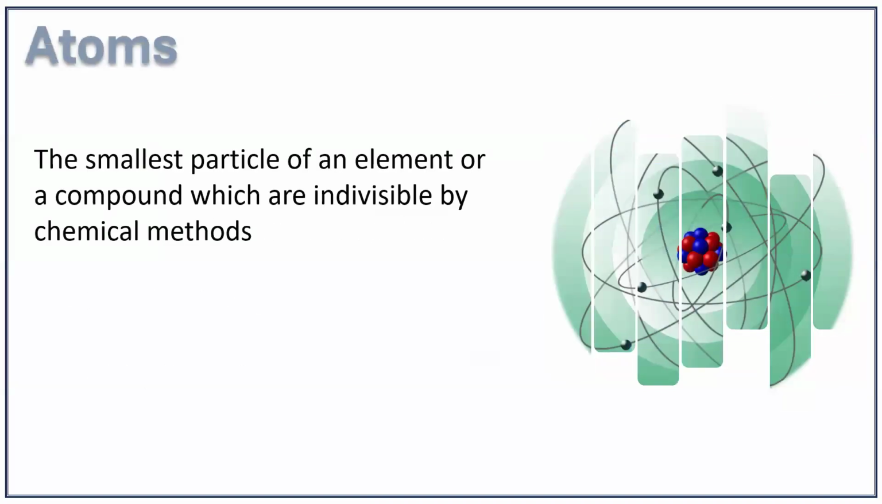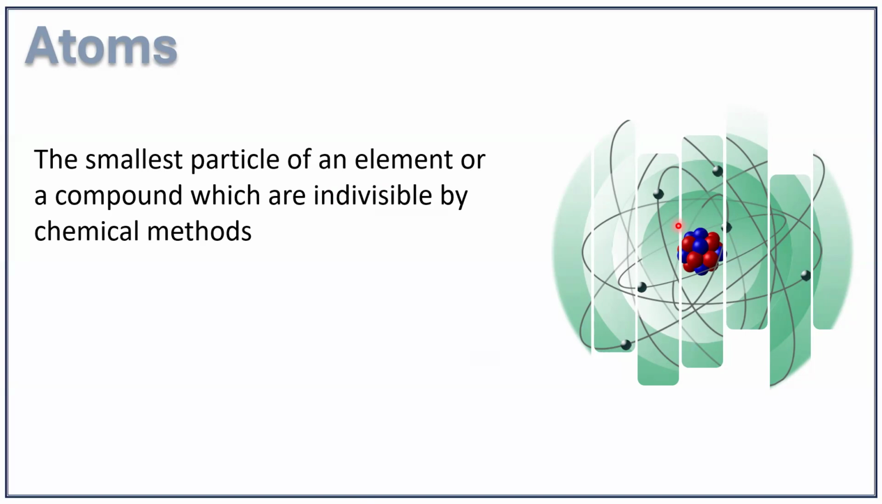Now, the basic building blocks of matter are atoms. We can say that the constituent particles of matter are atoms. Matter is made up of atoms. Now, how can you define atoms? Atoms can be defined as the smallest particle of an element or a compound which is indivisible by chemical methods. This is the actual definition of an atom.